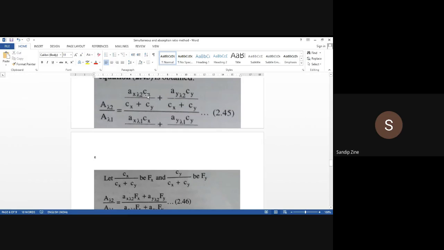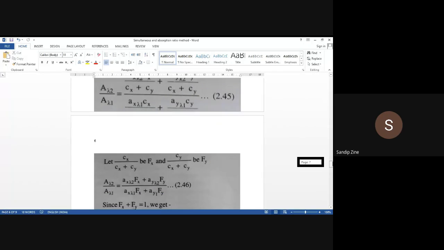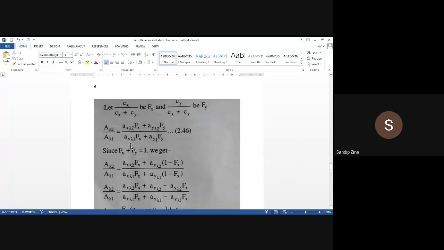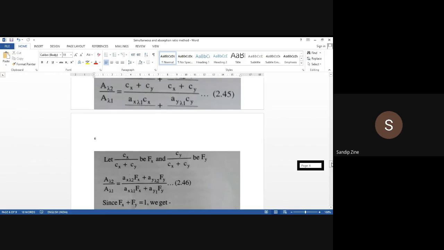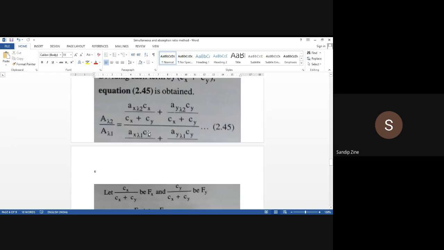So how will you write equation 2.45 then? What we are showing, this Cx divided by this factor is equal to Fx. So the equation will come as: absorbance of wavelength 2 divided by absorbance of wavelength 1 is equal to Ax lambda 2 into Fx, because Ax lambda 2 into Cx divided by Cx plus Cy we are writing as Fx.